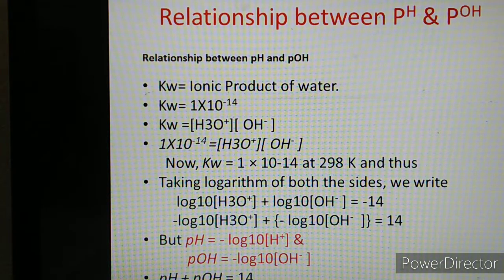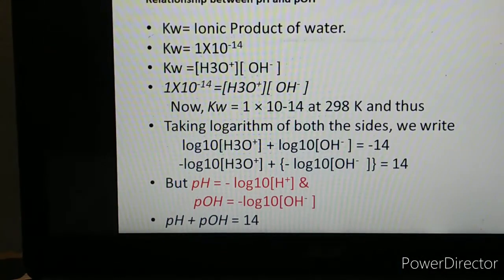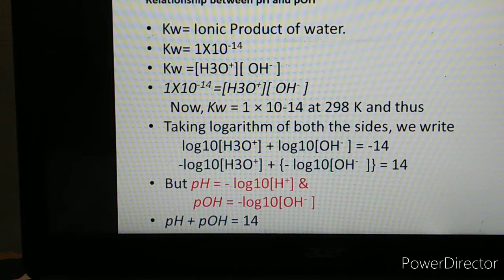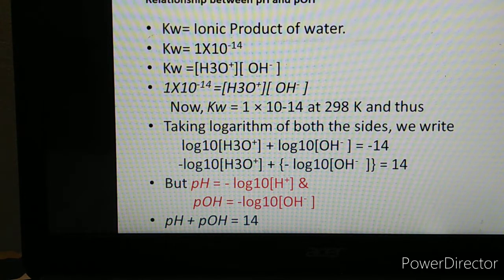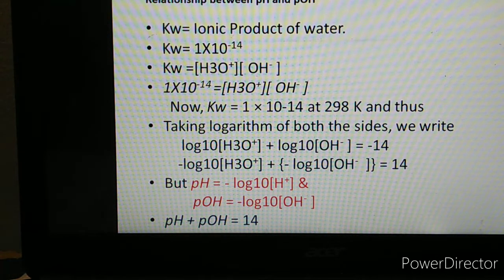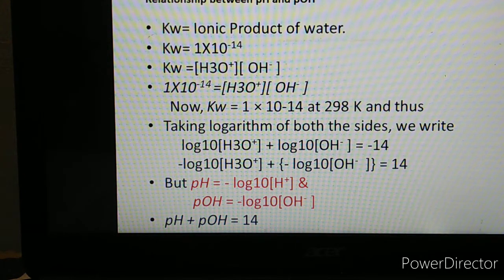Minus log to the base 10 of H plus ion concentration, and pOH is the minus log to the base 10 of OH minus ion concentration. So, if you substitute in the previous one, minus log to the base 10 of H3O plus is nothing but pH, and minus log to the base 10 of OH minus is nothing but pOH. So, pH plus pOH is equal to 14. So, this is the relation between pH and pOH.